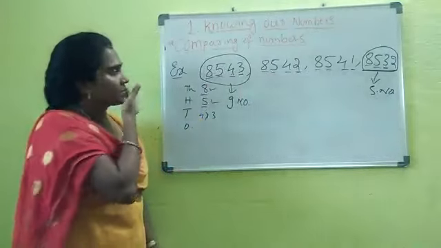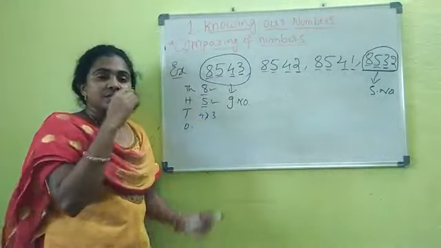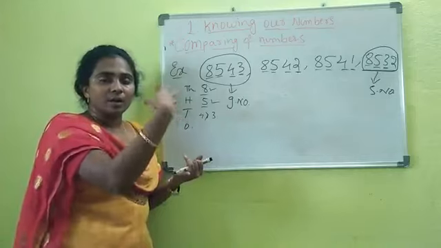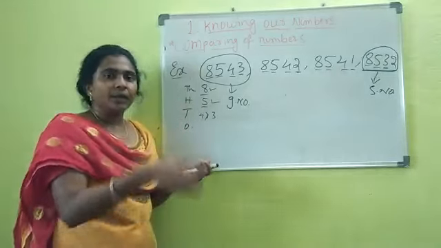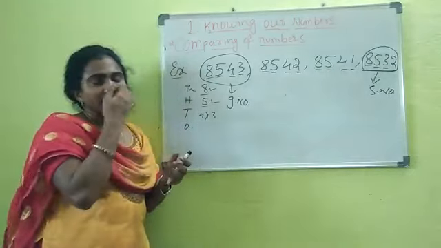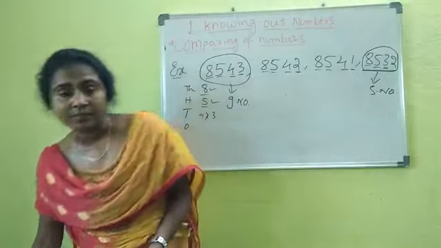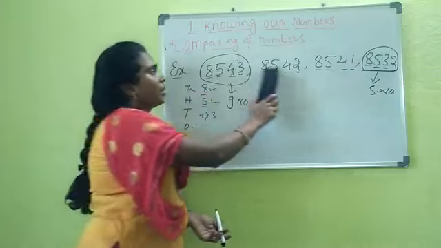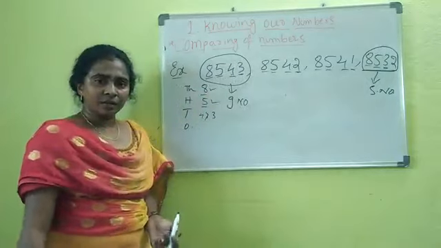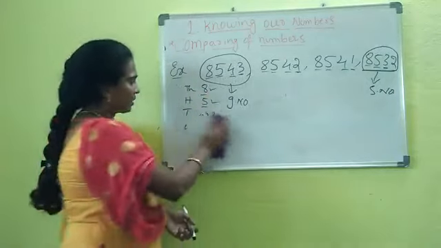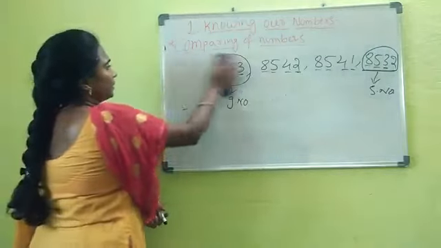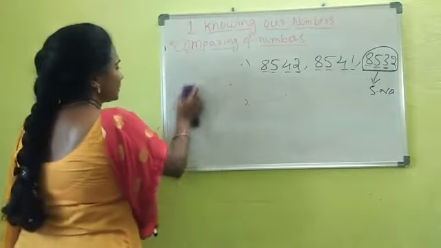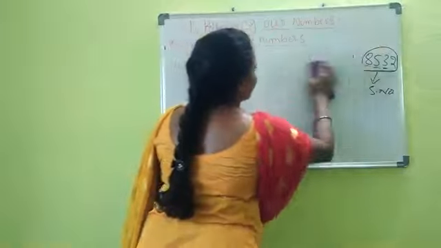The very simple process is, you should first identify or count the number of digits. If the number of digits is more, that number will become larger. If all the numbers contain the same number of digits, then you will check the positions of the digits one by one, right? So I hope this is clear, to compare and to identify larger and smaller.